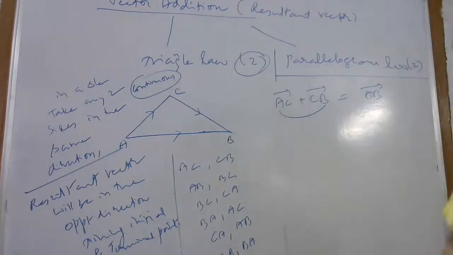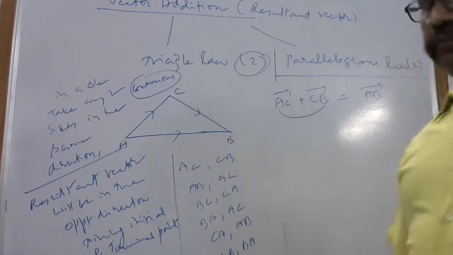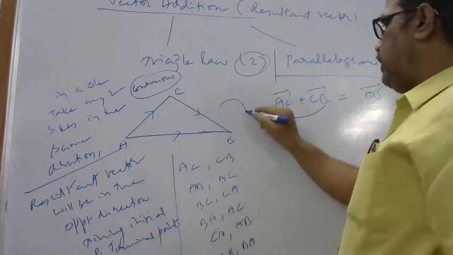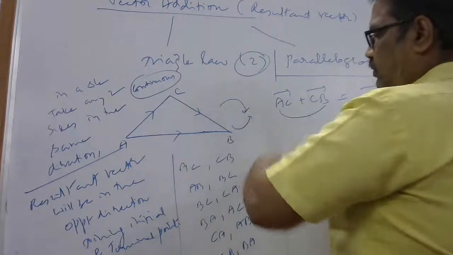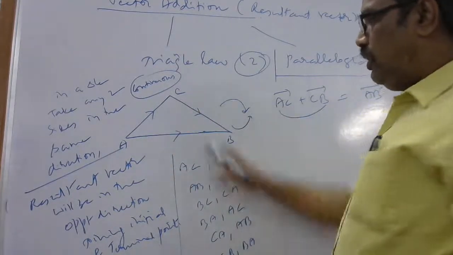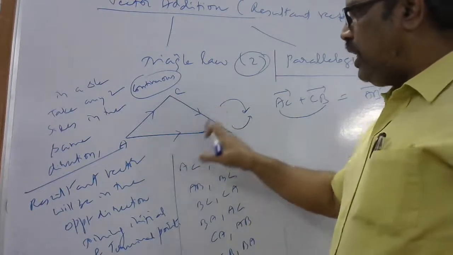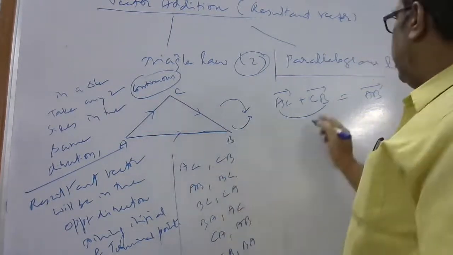AC vector plus CB vector is equal to AB vector. This is clockwise, so they would come like this with arrows, but we took the opposite direction and only the end points. This is called vector addition.